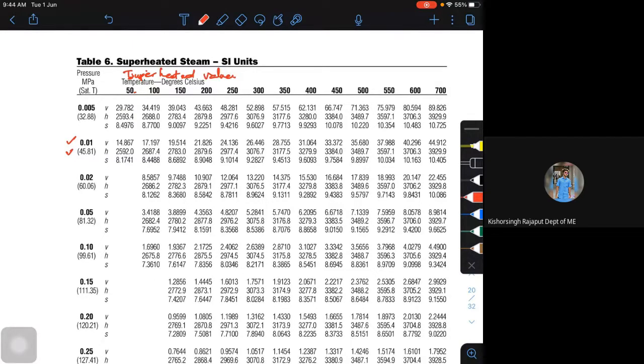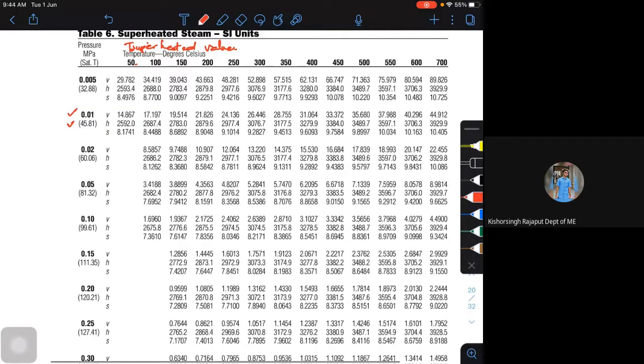Say in the problem statement I am going to get, at 0.1 megapascals, the condition of the steam is at 0.1 megapascals, 350 degrees. That's what I'm going to give in this problem. So I need to go to the superheated table at 0.1 megapascals, where the saturation temperature is 99.61, and the temperature is 350 degrees Celsius. So what I'm going to do, I will take the values from here. So what are the values?